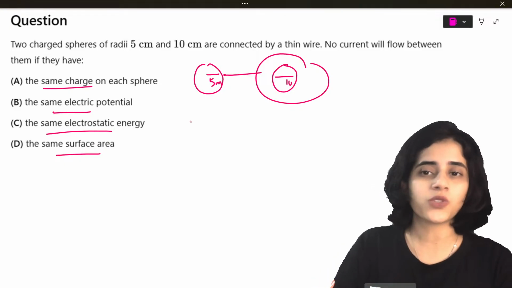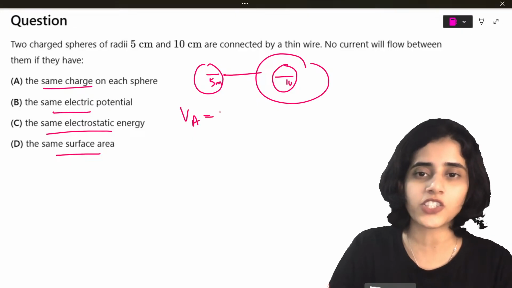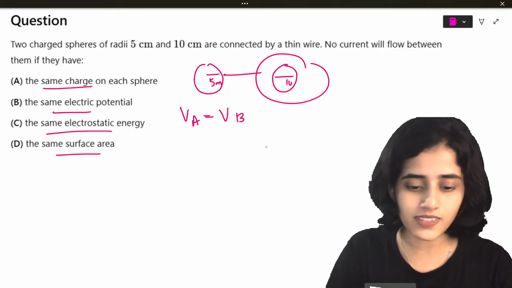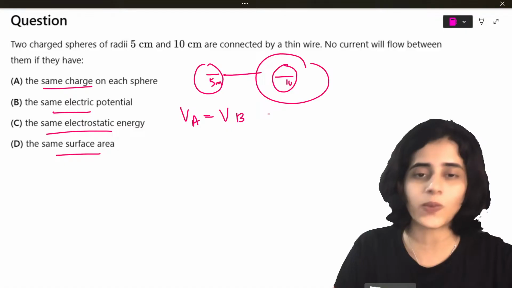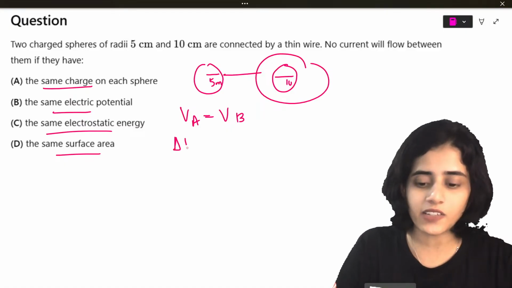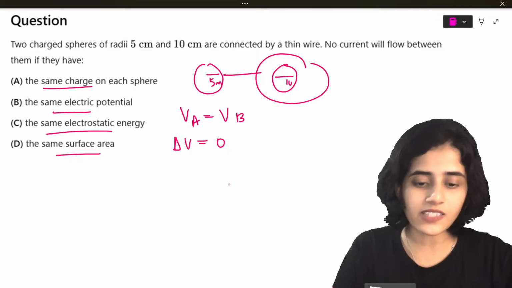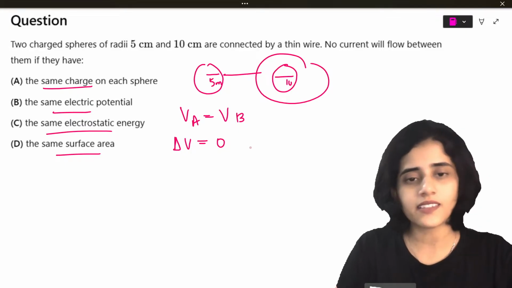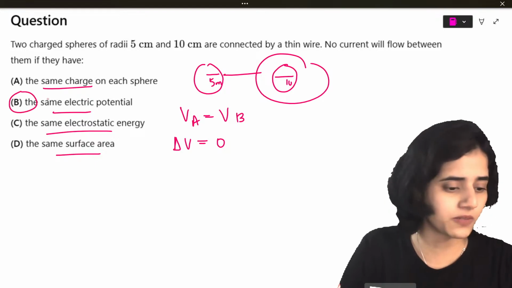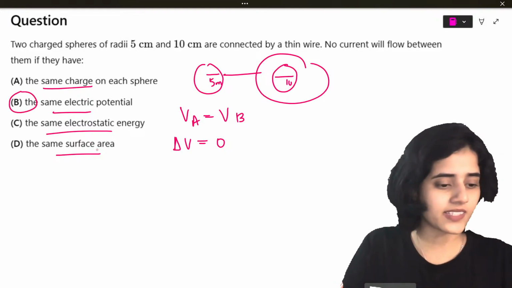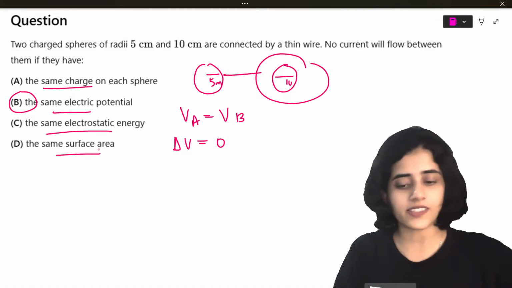One thing that you should know is the charged spheres will have the same potential. VA is equal to VB. So what will delta V be? Delta V will be 0. So the answer is same potential, option B. Yes, very good.